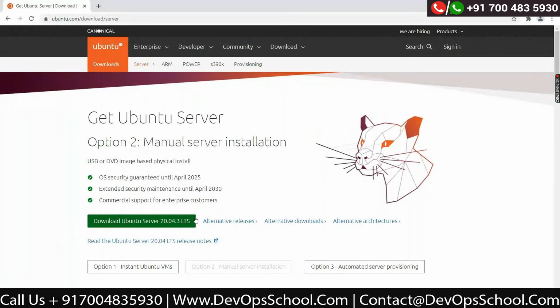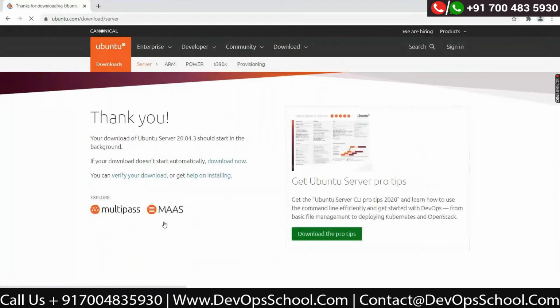What is this LTS version? It is long-term support, because Ubuntu has non-LTS versions as well. They are researching something and adding new features with non-LTS versions, and a non-LTS version might be discontinued anytime. Why struggle? You might see errors there, so it's better to go with the LTS version. Just click on it and your ISO will start downloading.